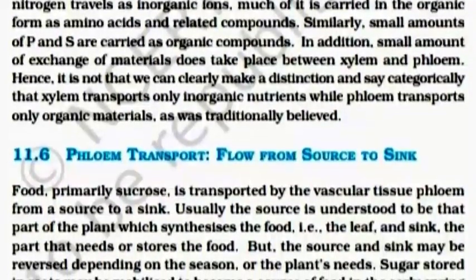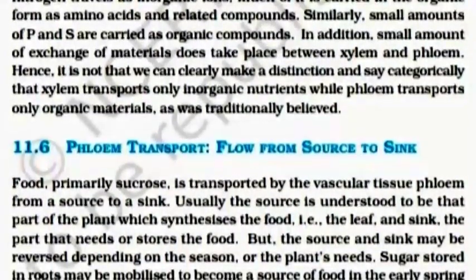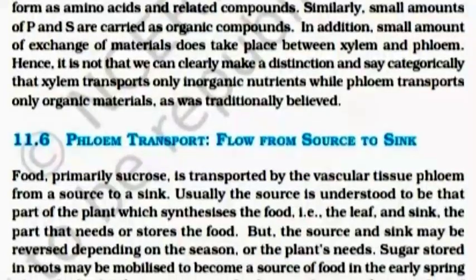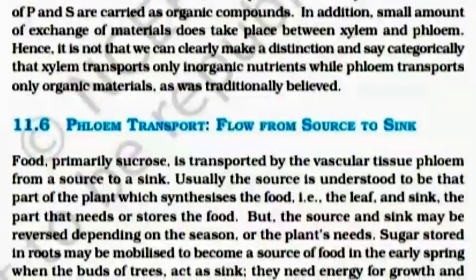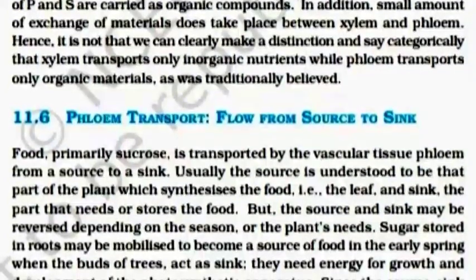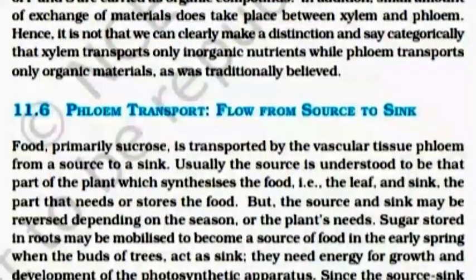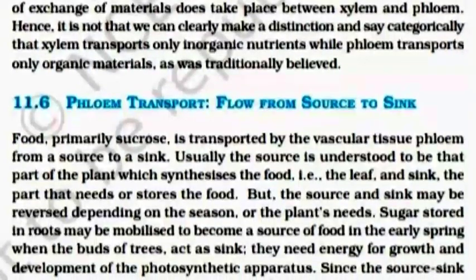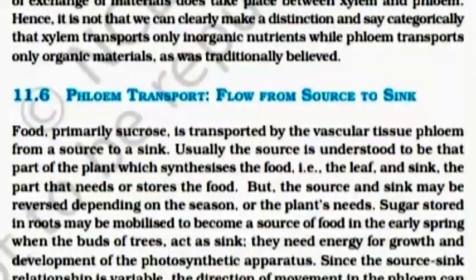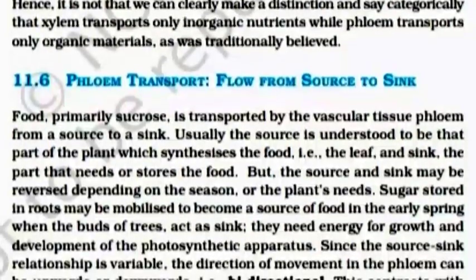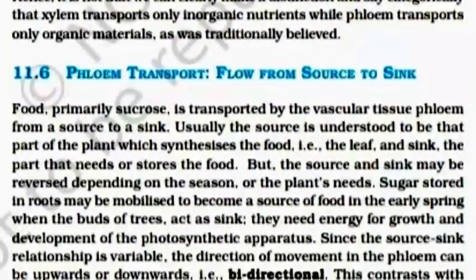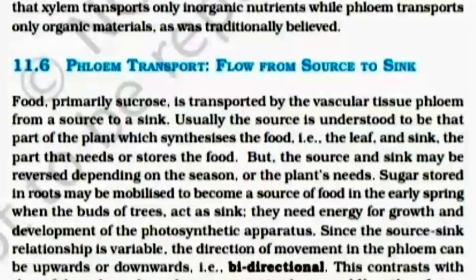Phloem transport: flow from source to sink. Food, primarily sucrose, is transported by the vascular tissue phloem from a source to a sink. Usually, the source is understood to be that part of the plant which synthesizes the food, that is the leaf, and the sink is the part that needs or stores the food. But the source and sink may be reversed depending on the season or the plant's need.